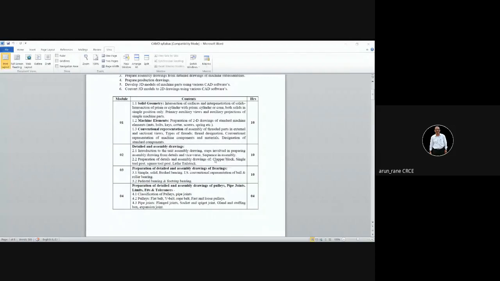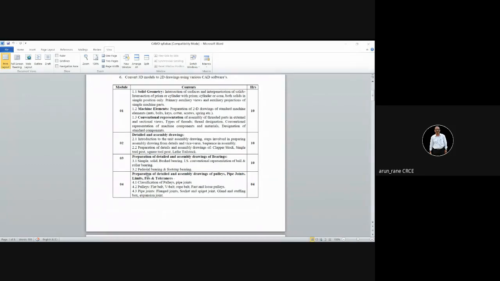Then you also have to do one more, that is the single tool post. In the single tool post, from the assembly you can do the detailing. So from module 2 there are two assemblies and detailing you have to do. Then from module 3 you have to do the pedestal bearing and footstep bearing, these two.